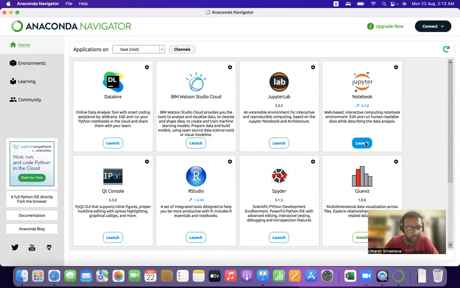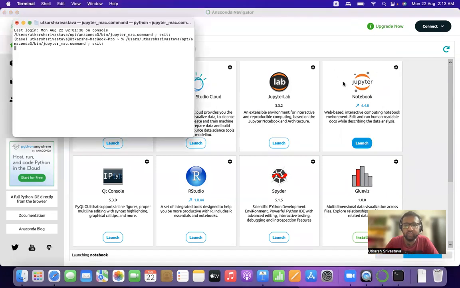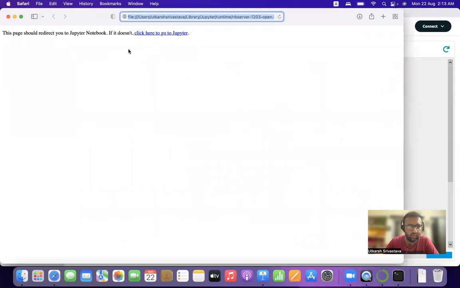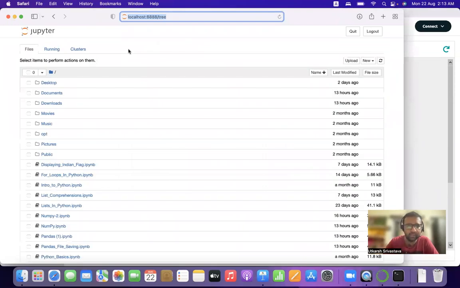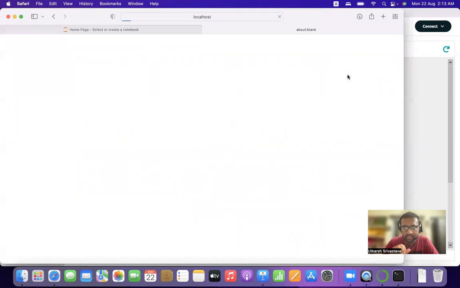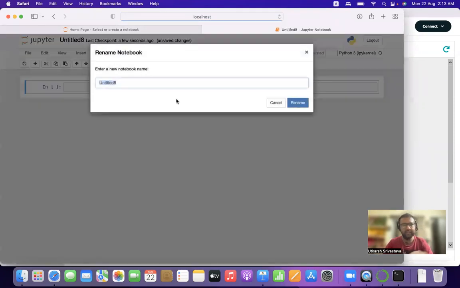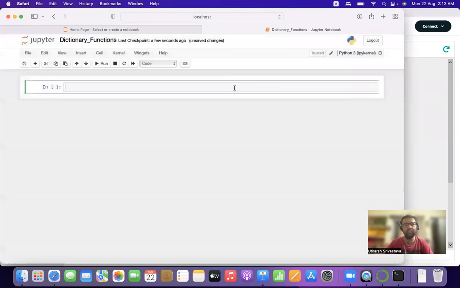If you want to know why, start from video number one of the data structures playlist. A kernel will open up, and Jupyter Notebook will open in our default browser. Next, we open a new file with the Python 3 kernel and rename it as dictionary functions.